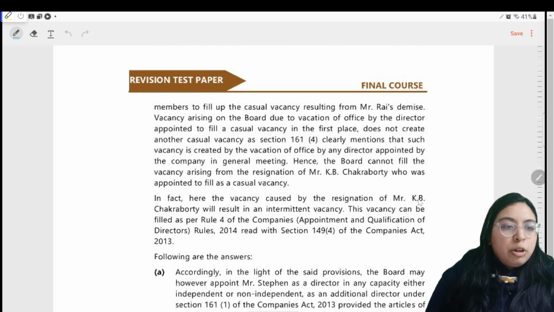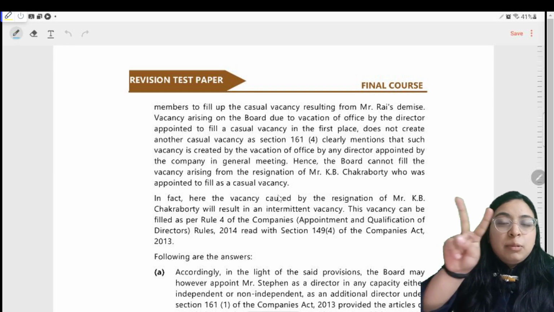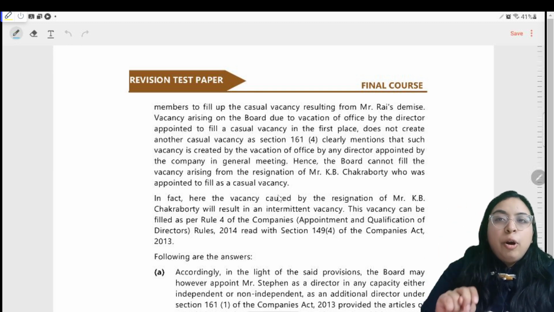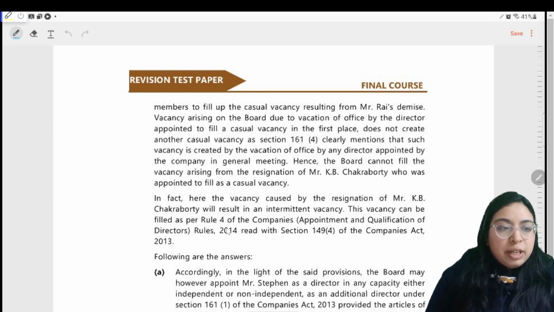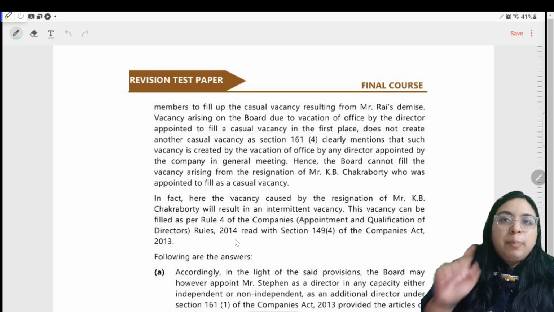In fact, the board cannot fill the vacancy caused by the resignation of the one who was appointed to fill a casual vacancy. That intermittent vacancy can be filled in two ways: either by appointing an additional director under section 161 subsection 4, or the vacancy can be filled as per rule 4 of the Companies Rules read with section 149, meaning appointing an independent director.